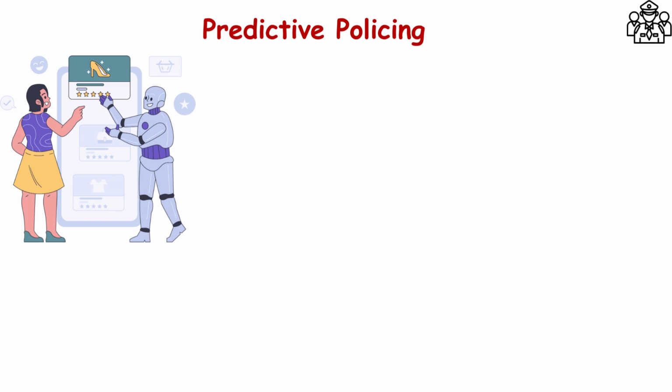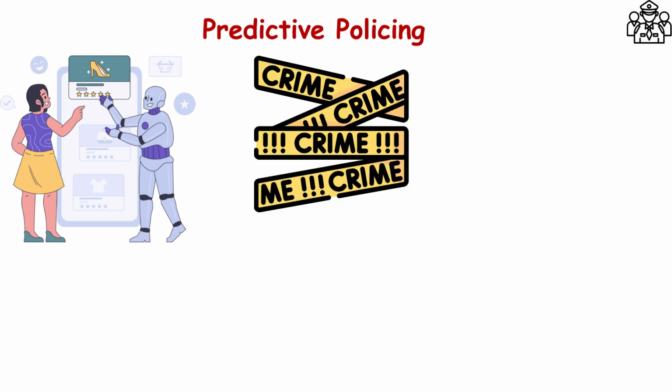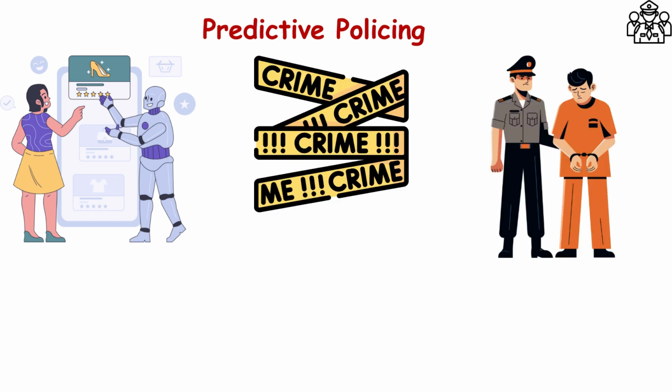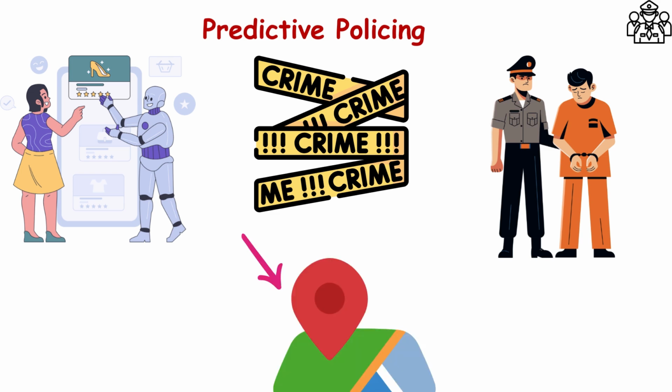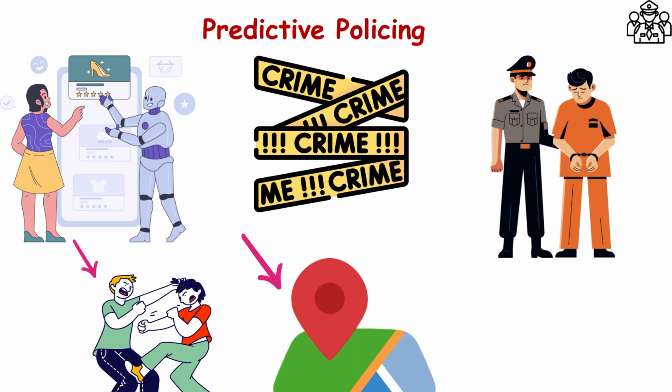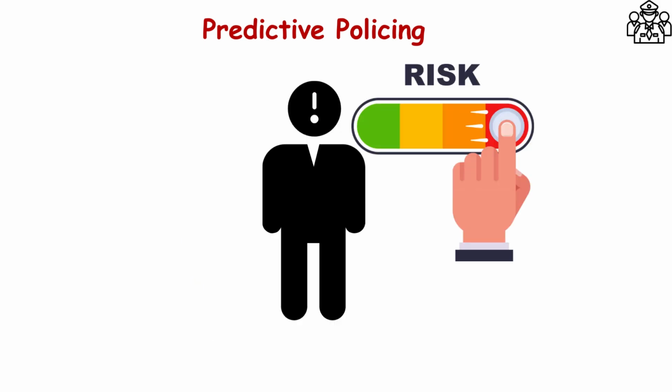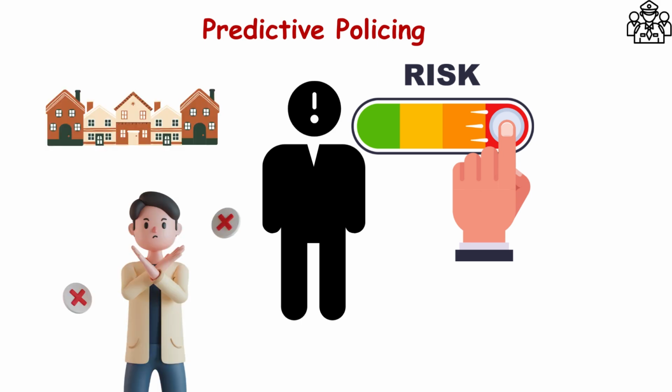Predictive policing. Law enforcement agencies are using AI to predict where crimes might occur, but this raises major concerns about privacy, as the technology could profile people based on their location or past behavior, leading to discrimination. Example: you might be flagged as a risk by an AI system just because you live in a certain neighborhood, even though you've done nothing wrong. Imagine this happening to you?